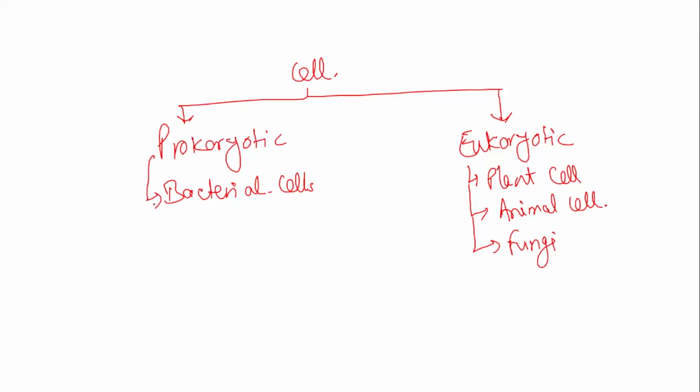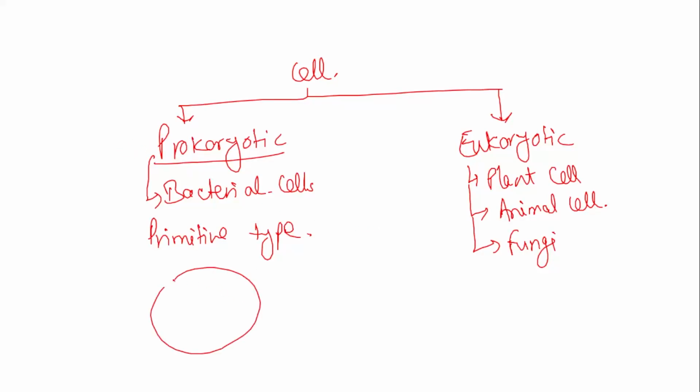Prokaryotic cells are mainly the bacterial cells, which are a primitive type, and we understood the differences. They do not have most of the organelles. They do not have a proper nucleus or nuclear membrane. They are very simple. They have just a plasma membrane, then a circular DNA present inside the cytoplasm, and they do have ribosomes, which are 70S types. This much we understood about prokaryotic cells. They do not have other cell organelles.